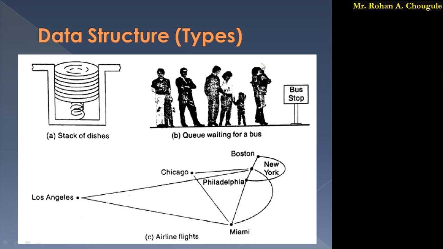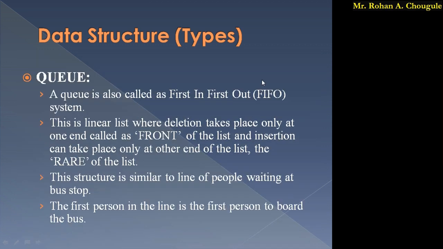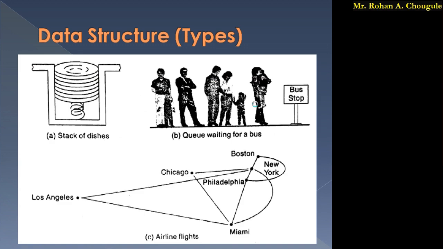So this person, who is there at the first place, comes first. So that person boards the bus first. He comes first, so he enters the bus first. So first come, first out. And in this case, when this person enters the bus, this person gets removed from the queue. And while entering the queue, you have to enter from the rear side only.